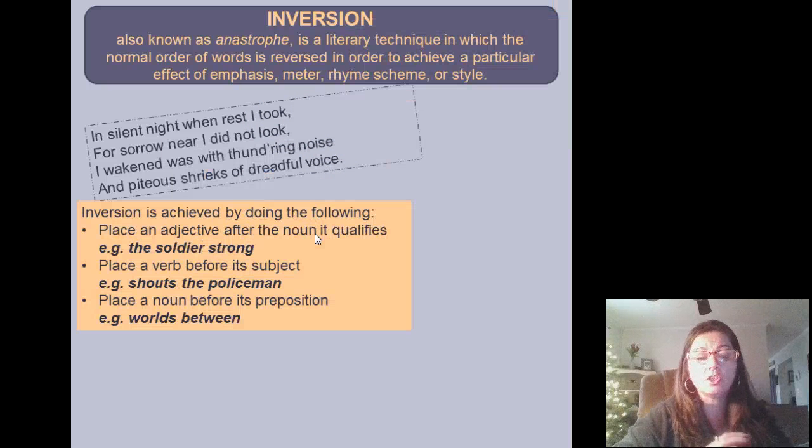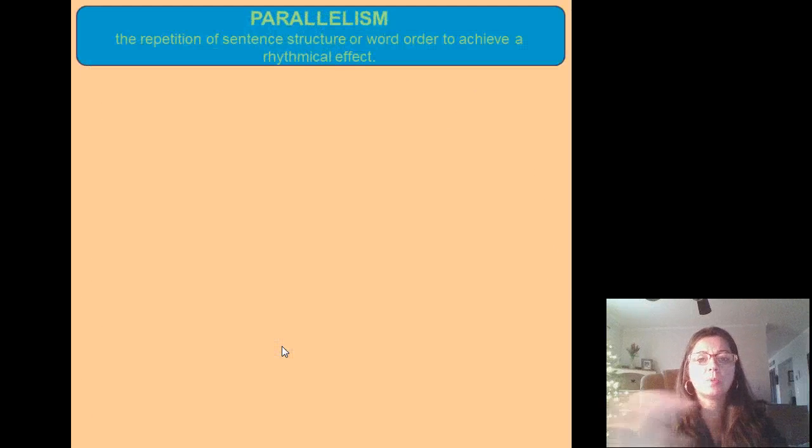So how can we use inversion, and how would poets use inversion? You place an adjective after the noun it qualifies: the soldier strong instead of the strong soldier. Place a verb before its subject: shouts the policeman instead of the policeman shouts. And place a noun before its preposition: worlds between. And that's it. That's inversion. Very simple. Next thing we're going to look at is parallelism.